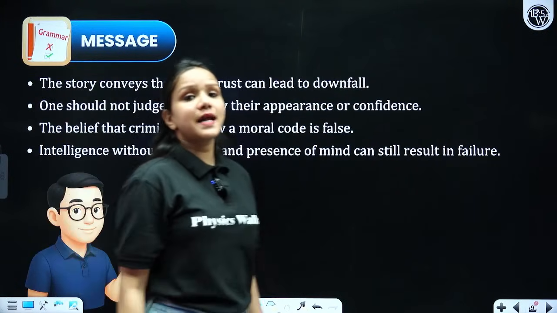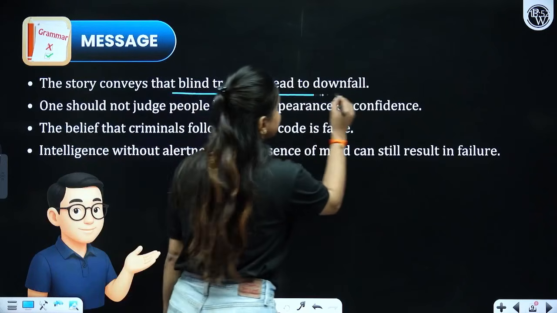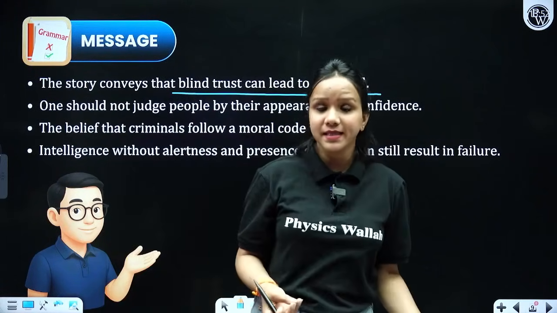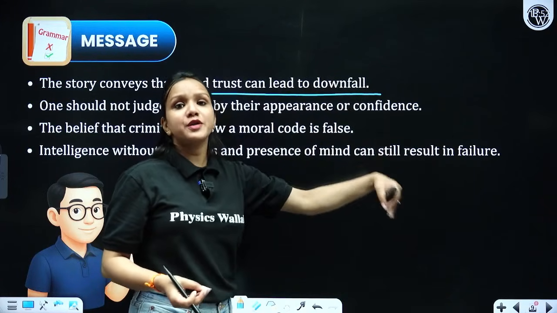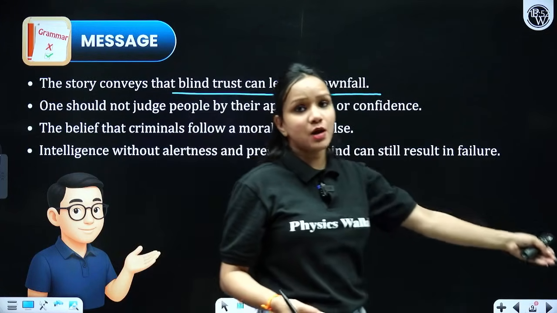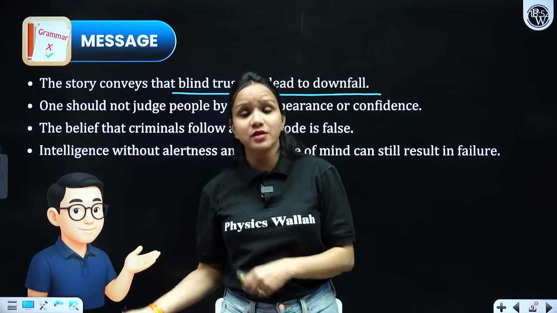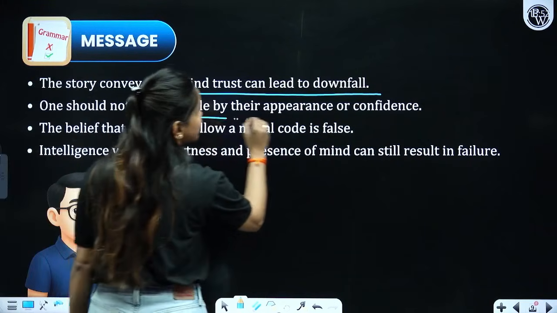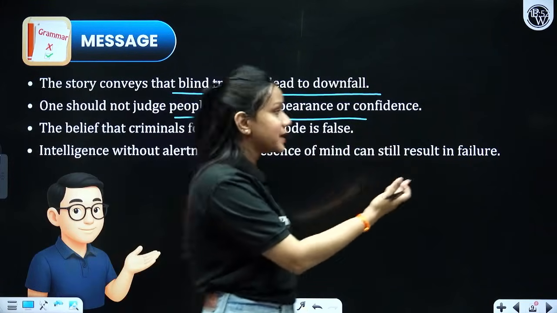Let's now try to understand the message that the story conveys to its readers. So blind trust can lead to downfall. Definitely in case of Horace Danby, we have clearly seen that due to his blind trust in the woman who claimed herself to be the lady of the house, without even giving a second thought, he agreed to open the safe for her, which ultimately led to his own downfall. One should not judge people by their appearances or confidence, just like he got deceived by that lady in red, right?